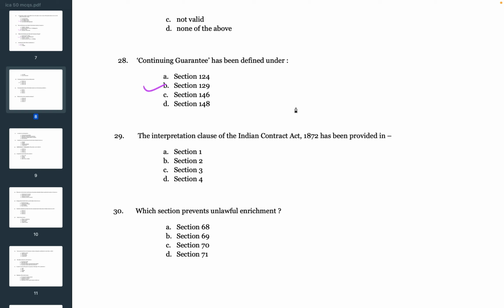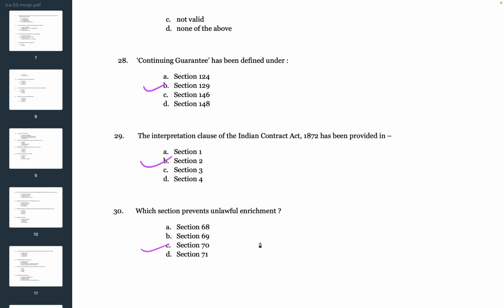Section 129. Next question. The interpretation clause of the Indian Contract Act 1872 has been provided in. The options are A. Section 1, B. Section 2, C. Section 3, D. Section 4. So the correct answer is B. Section 2. Next question. Which section prevents unlawful enrichment? The options are A. Section 68, B. Section 69, C. Section 70, D. Section 71. So the correct answer is C.